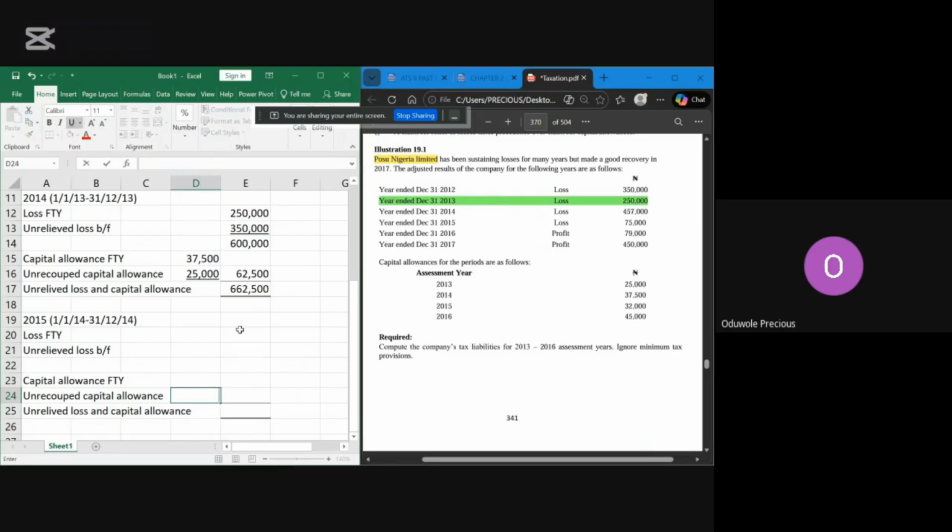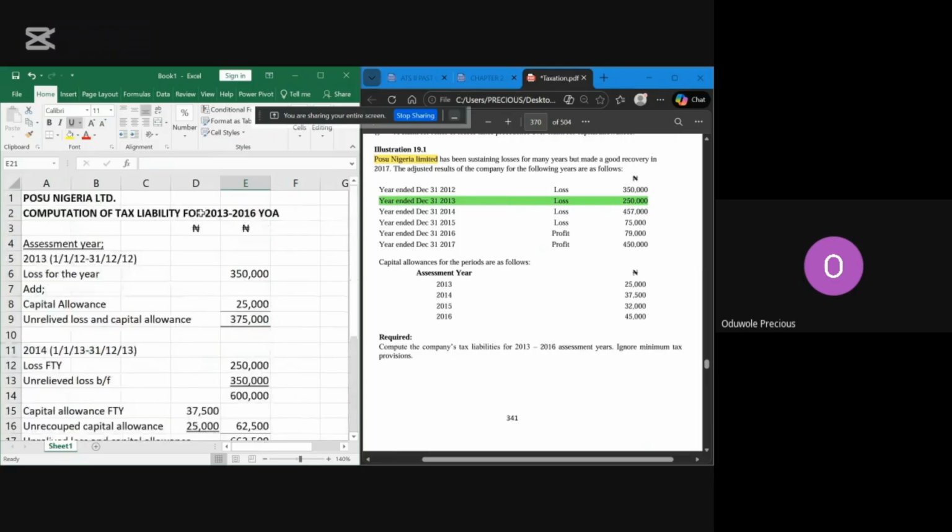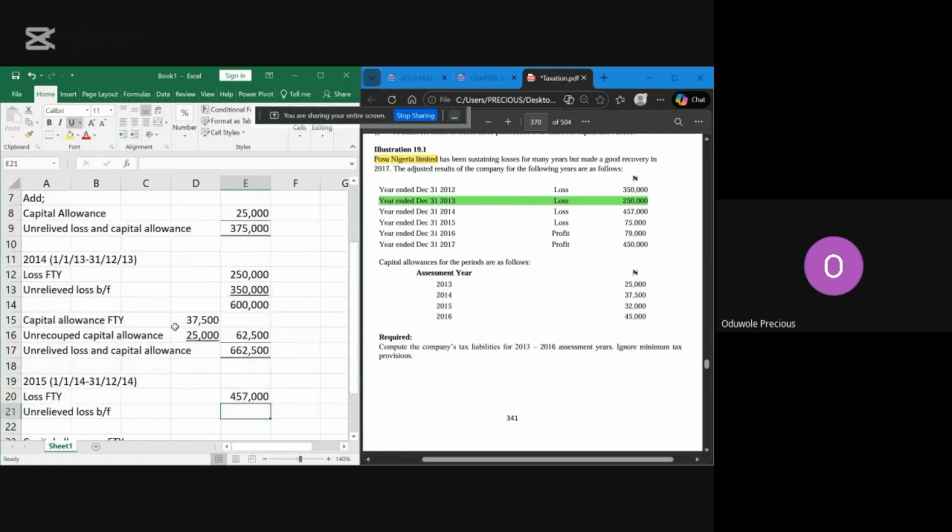So loss for the year in 2014, that's 457,000. Unrelieved loss, which is now this 600 that you use. Don't forget, in 2013, it did not relieve 350. In 2014, you did not relieve another extra 250 again.